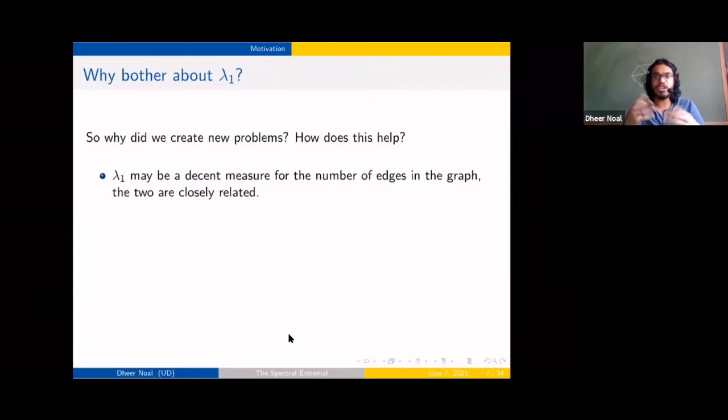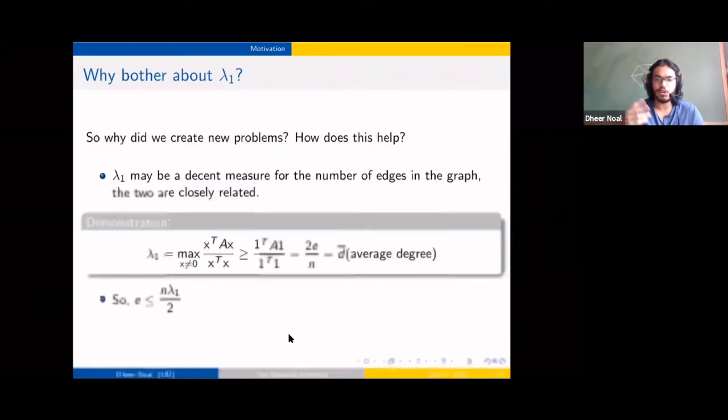It turns out they're quite related. We can, in fact, give lower and upper bounds for the spectral radius in terms of edges or degrees in some way. So just to give some intuition, maybe solving one problem can tell us something about solving the other.